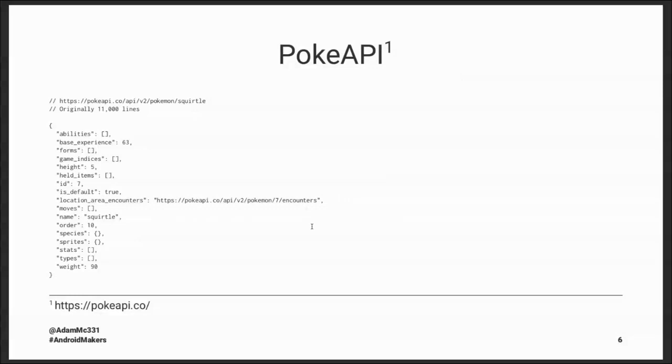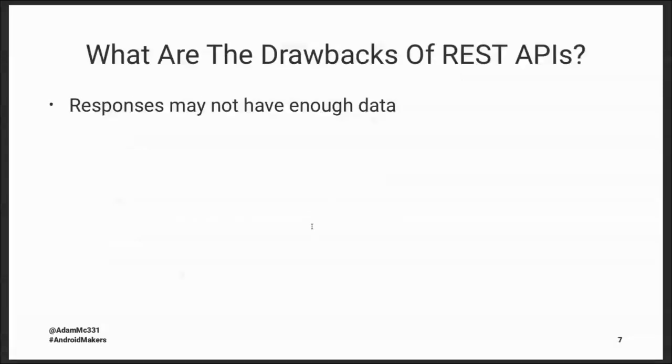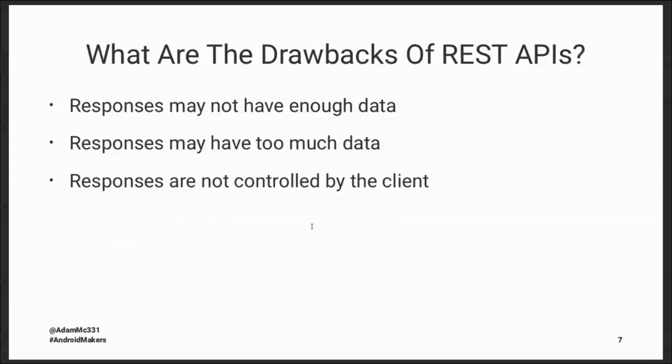So let's recap some of those problems that I just mentioned. First of all, when we're dealing with REST, responses may not have enough data. I'm glad the Pokemon examples are working. We may not have enough data. We may have too much data. But also, these responses are not controlled by the client. So in addition to those first two problems, I get back whatever data the API developer thinks I need. And that may or may not be right. That's just something that we have to deal with, and we unfortunately have no control over it.